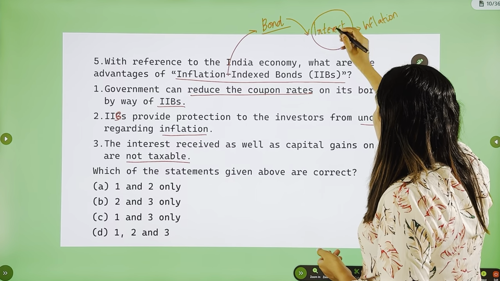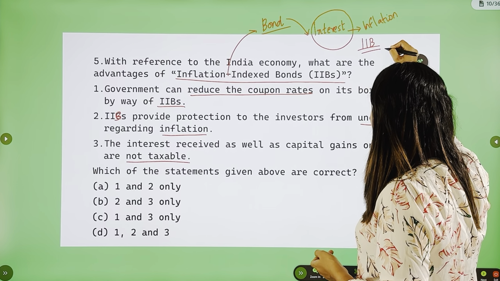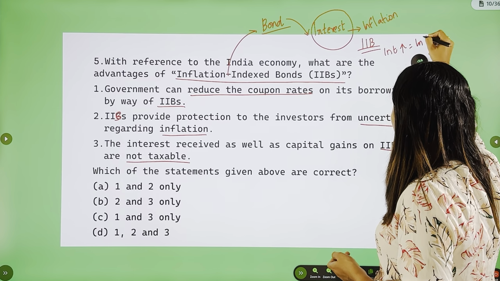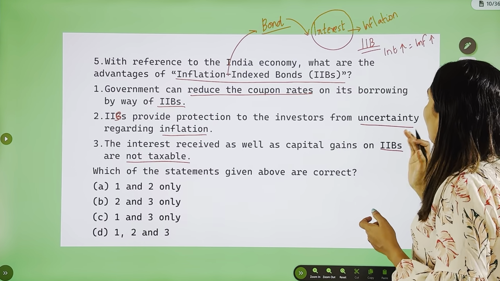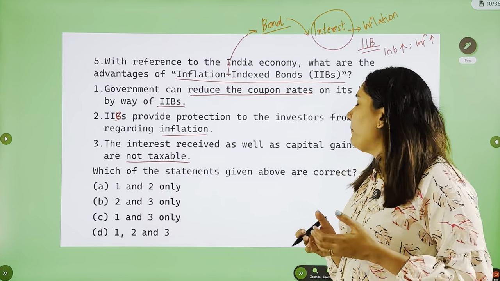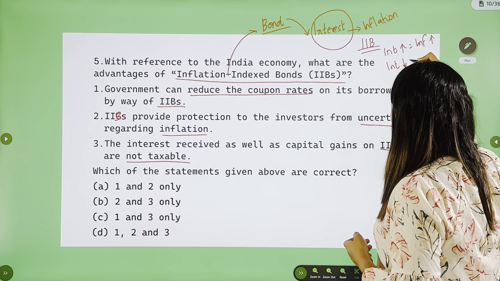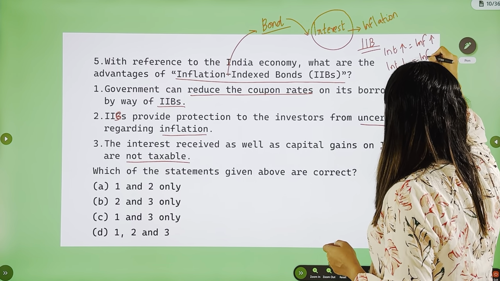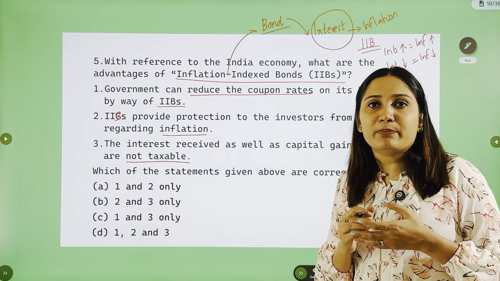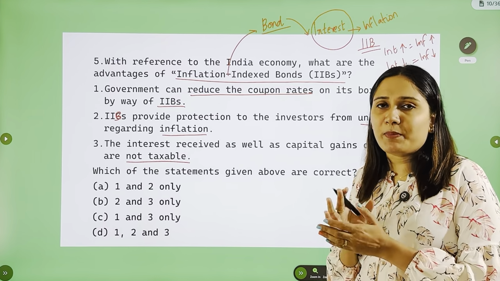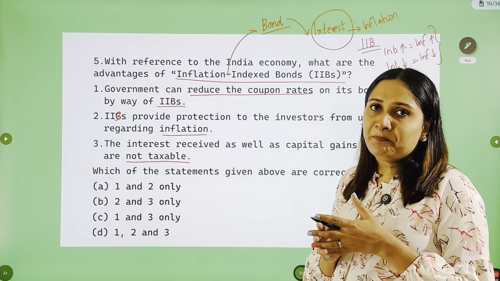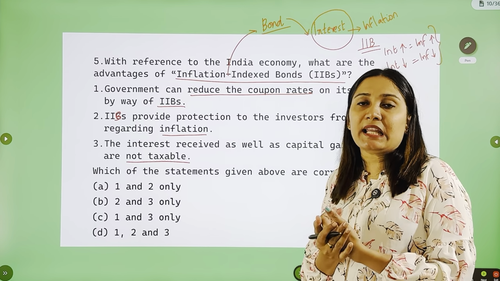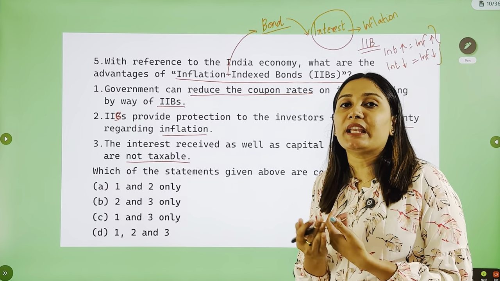Now see, regarding an inflation indexed bond, the interest rates go up when the inflation is high. Why? Because during inflation the value of money is less and therefore during inflation more interest will be paid. Now the interest rates will go down also when the inflation rates are low. When inflation rates are low, the value of money is high, therefore less interest needs to be paid. This is the mechanism of an inflation indexed bond. That is indexation to inflation. Like an increase or decrease in the rate of inflation can cause an increase or decrease in the interest rate. That is the idea of inflation indexed bonds.